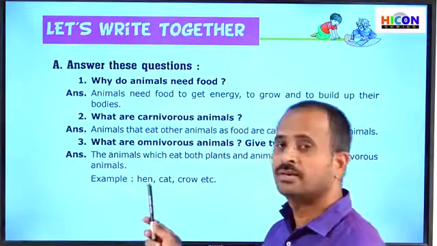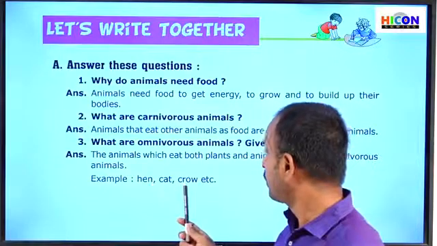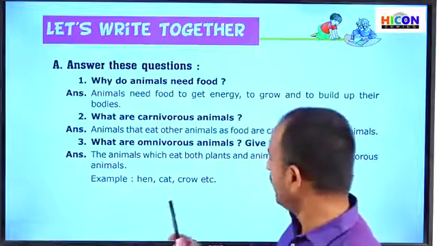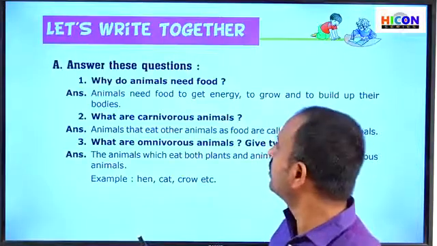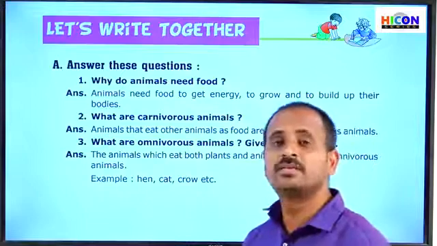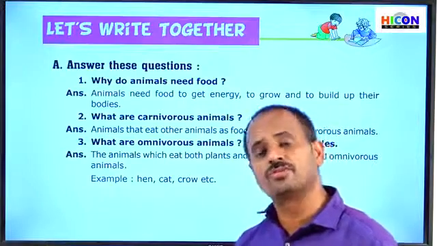Children, hen, cat, crow, etc. Not only hen, cat, and crow, the dog is also an example for omnivorous animals. Also, one of the examples is human beings.